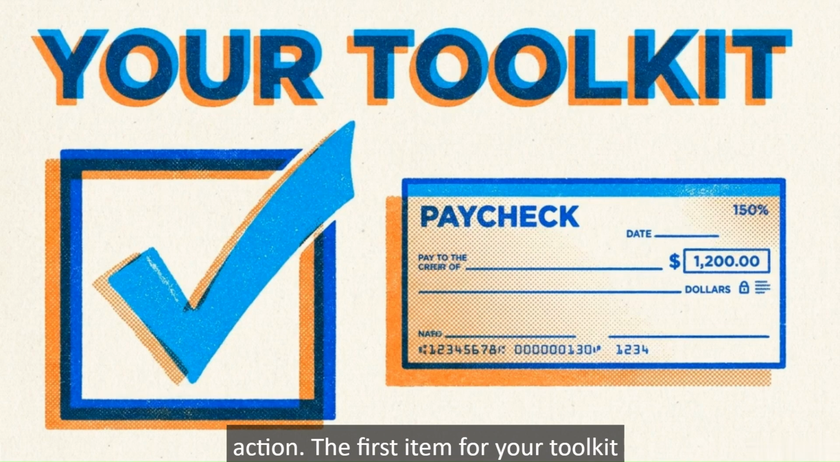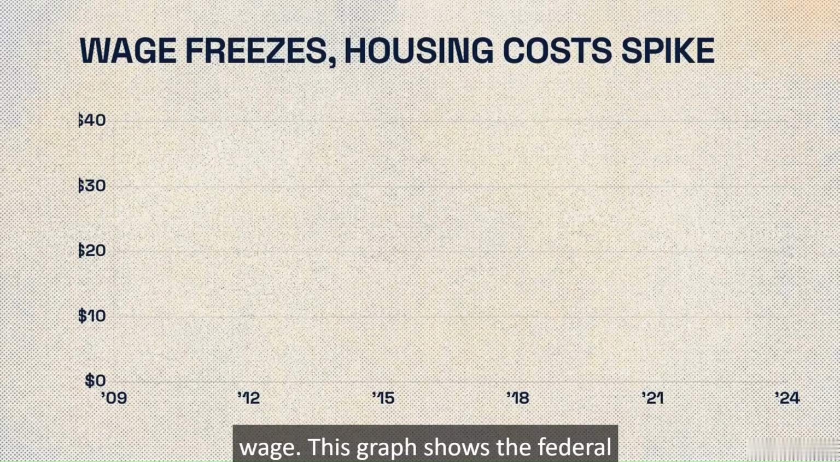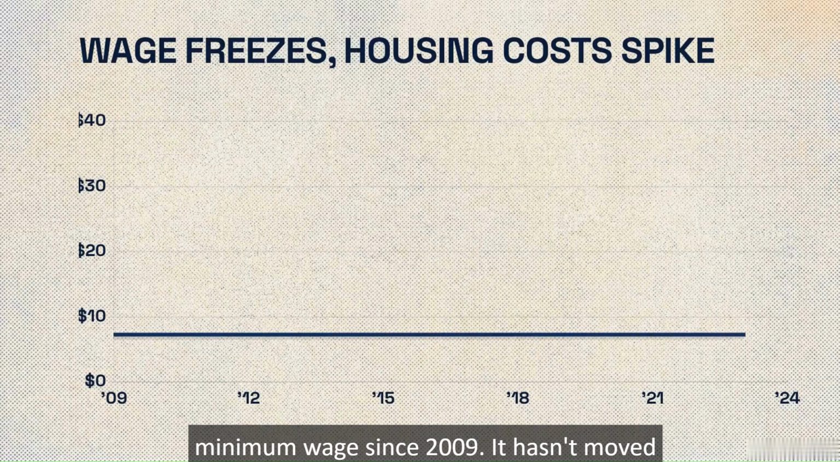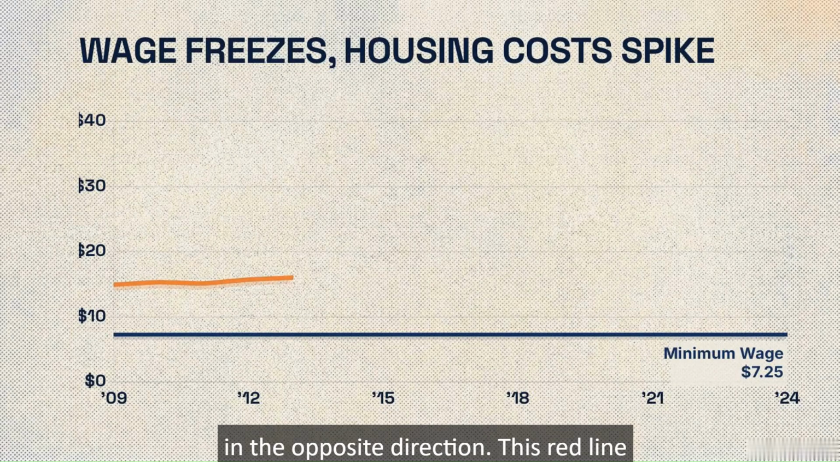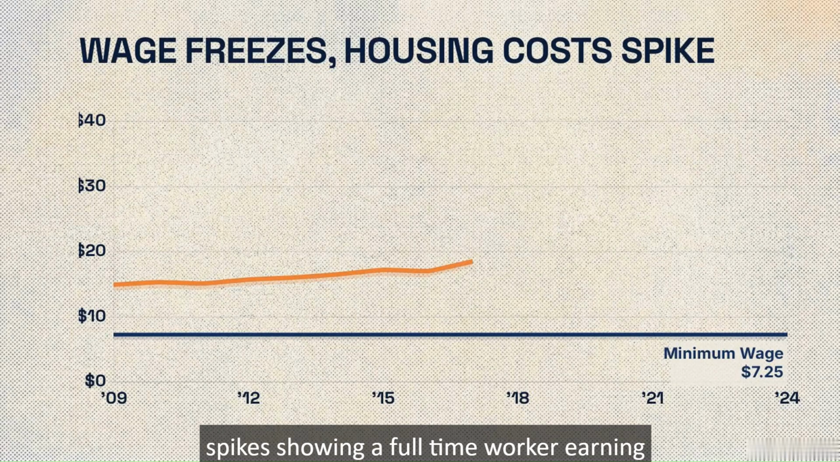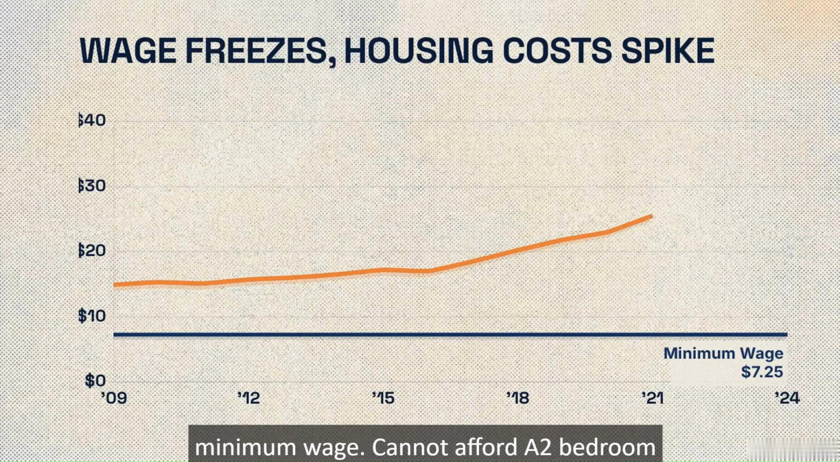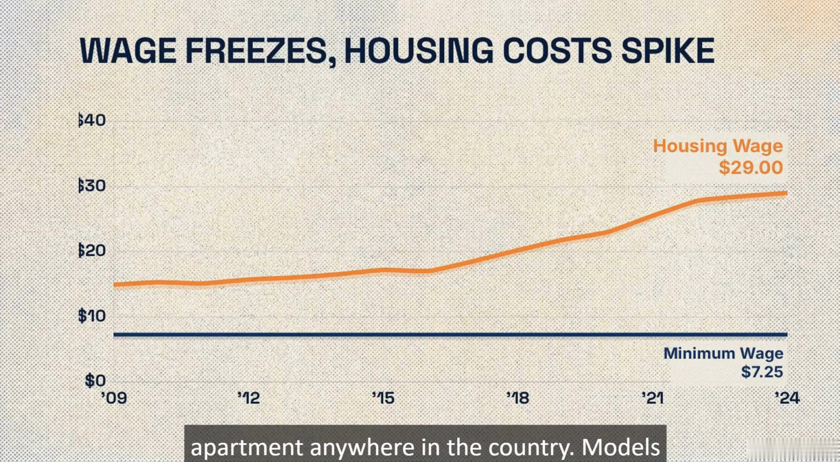The first item for your toolkit is a demand to modernize the minimum wage. This graph shows the federal minimum wage. Since 2009, it hasn't moved from $7.25. Meanwhile, housing costs moved in the opposite direction. This red line spikes, showing a full-time worker earning minimum wage cannot afford a 2-bedroom apartment anywhere in the country.